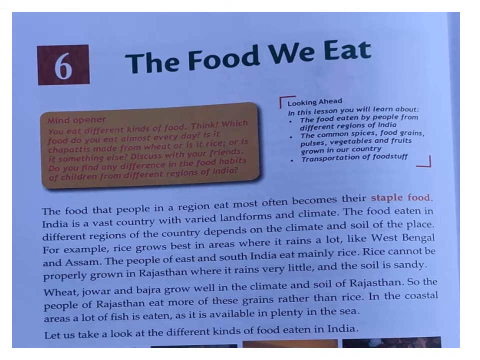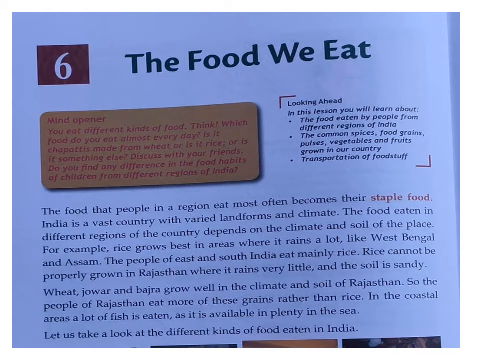Do you find any difference in the food habits of the children from different regions of India? Yes, the people who are living in Punjab prefer to eat chapati. The people who are living in the plain area, means in the southern area, prefer to eat rice. So from place to place, our food items or food varieties also vary.